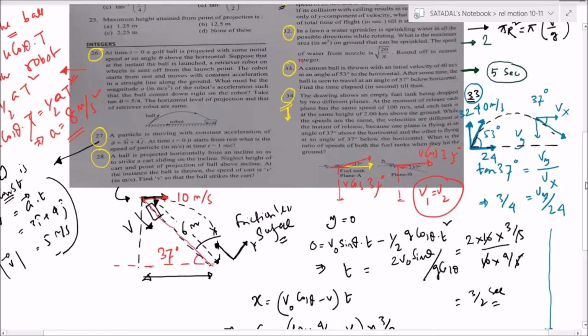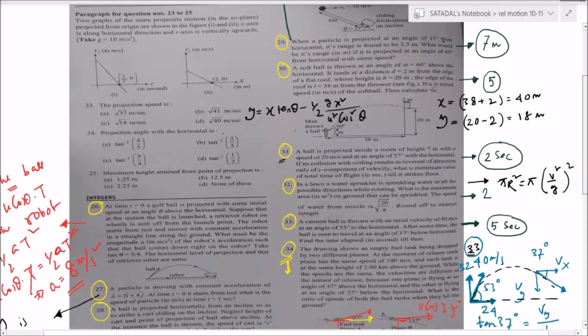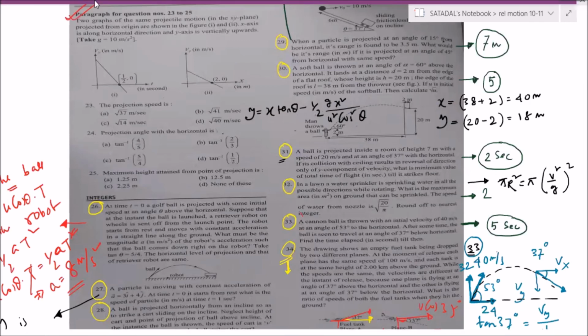Okay. Chalo, this is there, time is also there. Why waste? Go through this.